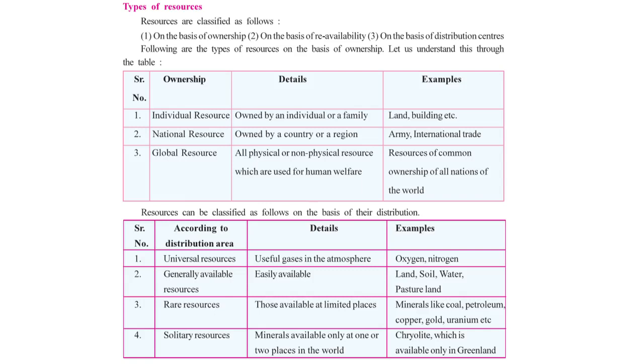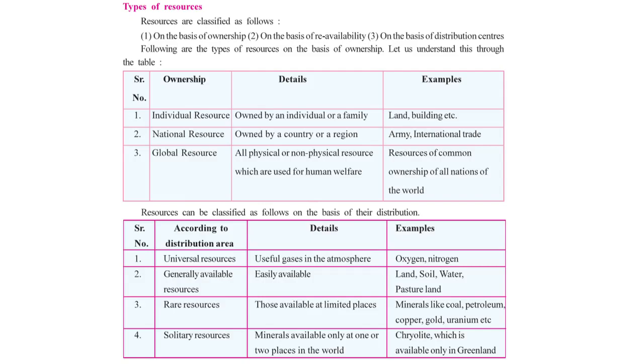And last but not the least, we have solitary resources. Minerals available only at one or two places in the world. Very, very rarest of the rare, I can say. Here they have given an example of cryolite, which is available only in Greenland, a country called Greenland. So such resources are categorized under solitary resources. So students, I hope you are able to understand this classification of resources on the basis of distribution of area.